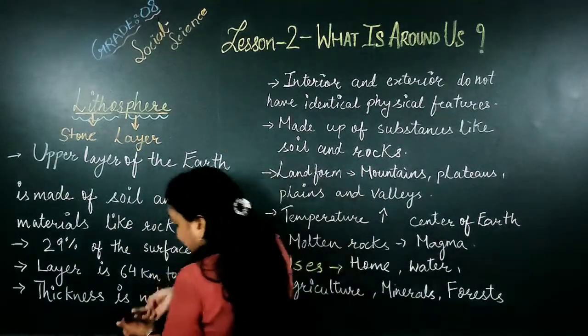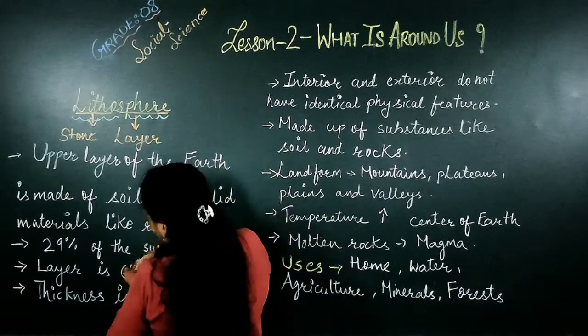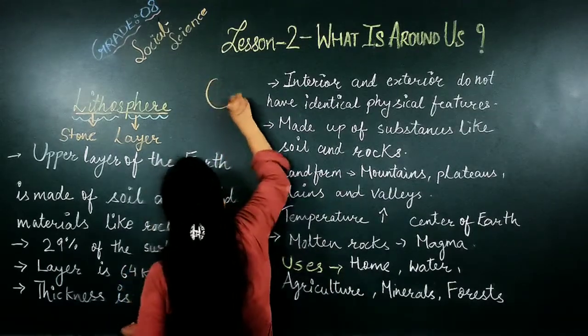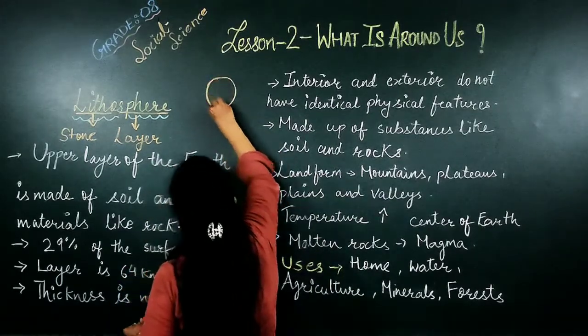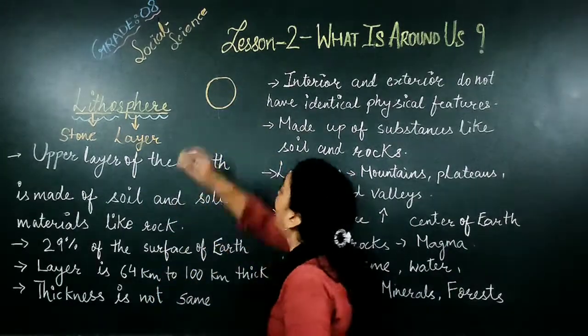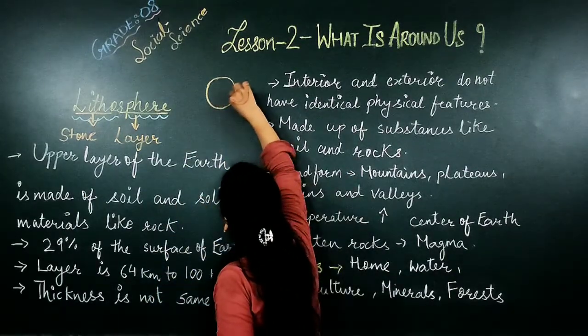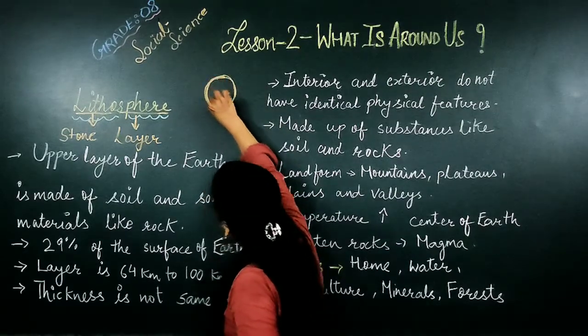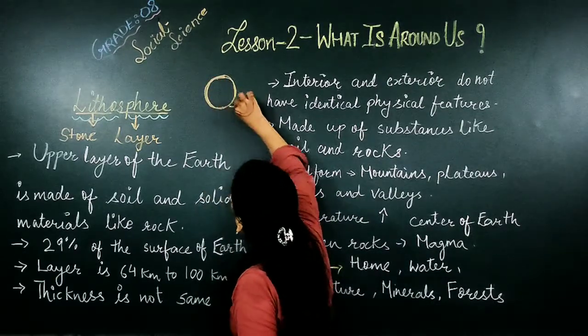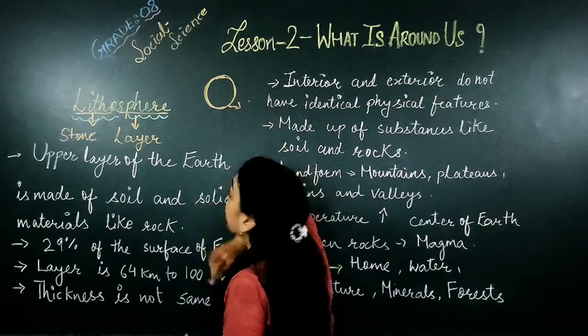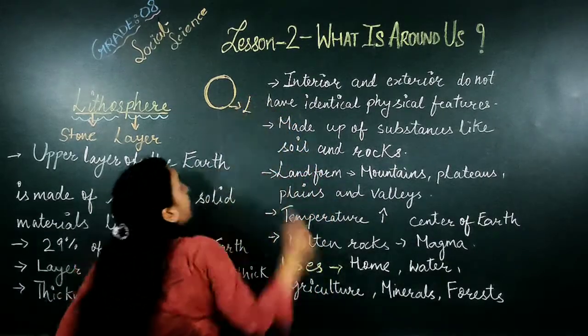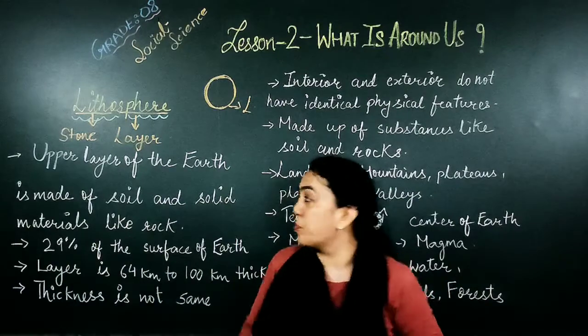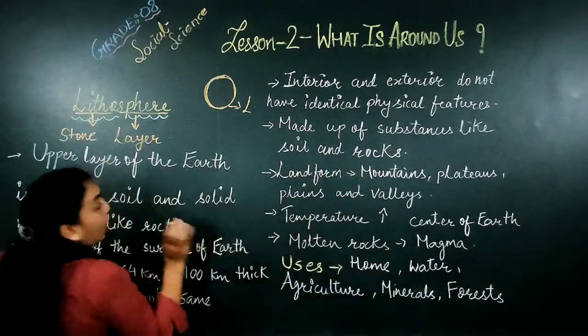We can also say that, for example, suppose this is the earth, and here this outermost layer of the earth which we can see, where we are living, is known as lithosphere. Okay. Now, what is the lithosphere?